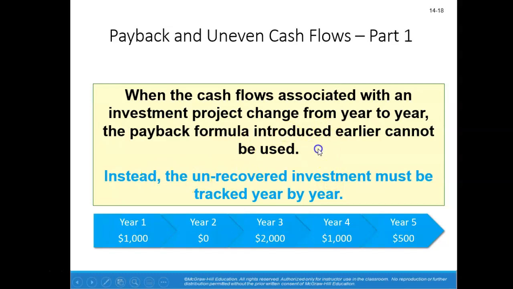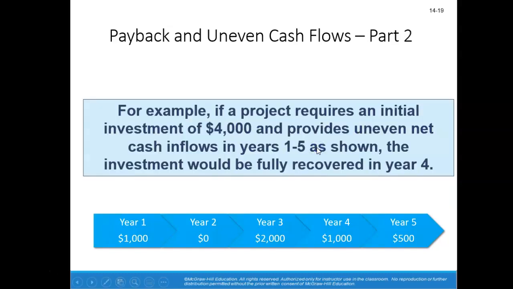So let's assume that our initial investment is $4,000. Once again, now we have uneven cash flows. So we're asking the question, how long would it take us to recoup our initial investment based upon these uneven cash flows?